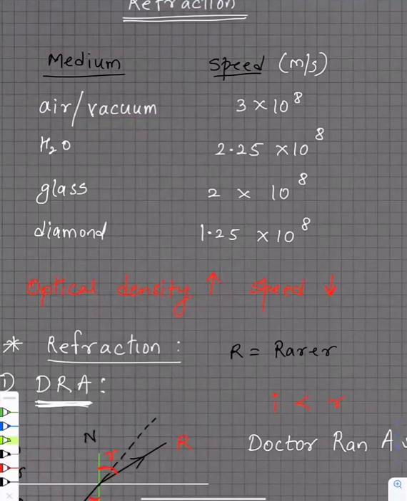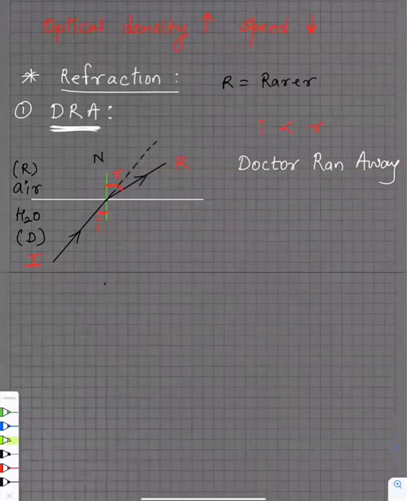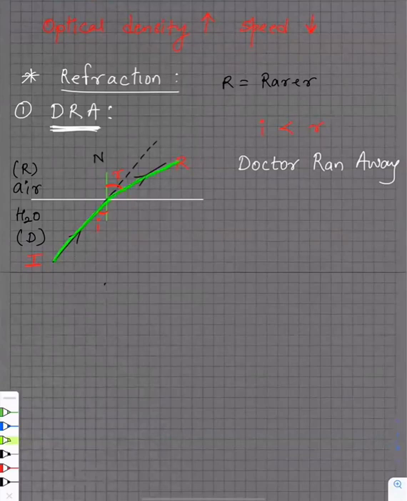I didn't understand the diagram which you drew below. What do you mean from H2O to air? How can it go? Say the light ray is coming out from a swimming pool or from a bucket of water or from a glass of water. When the light is coming from water to air, this is how it's going to travel away.